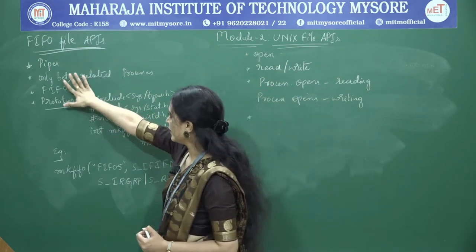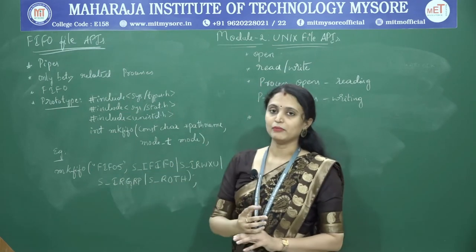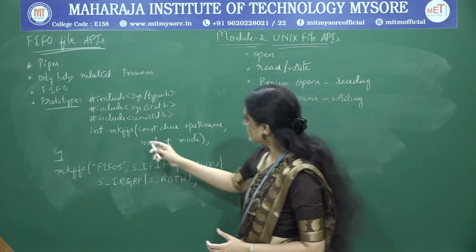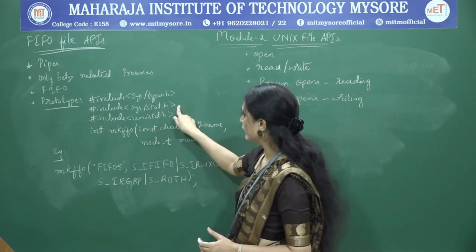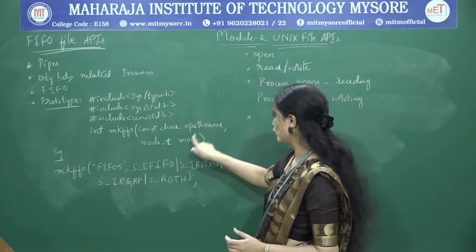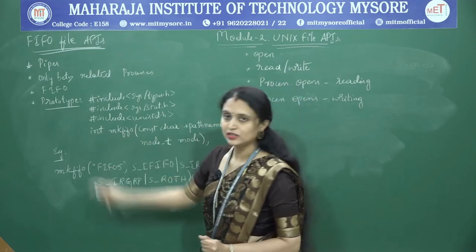Here the data is accessed in first-in first-out manner, and FIFO files can be created by making use of the mkfifo API. Here is the prototype, and we have the include statements. mkfifo has 2 arguments, and the return type is integer.